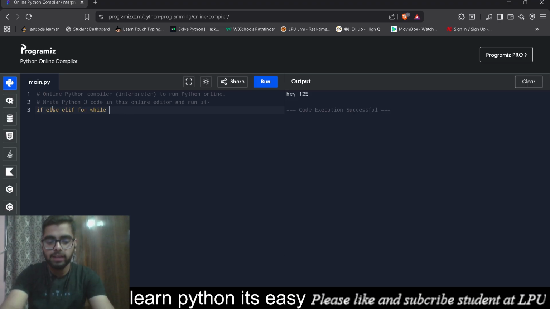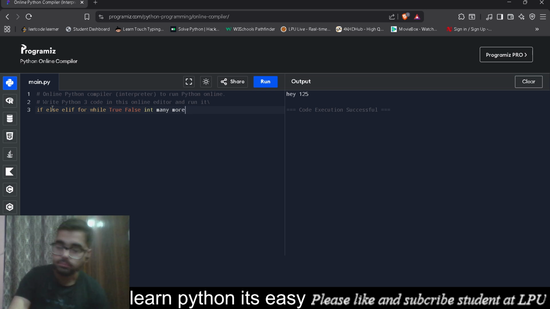Then for, while, then True where T is capital, False where F is capital, int, and many more like that. These are some of our keywords.